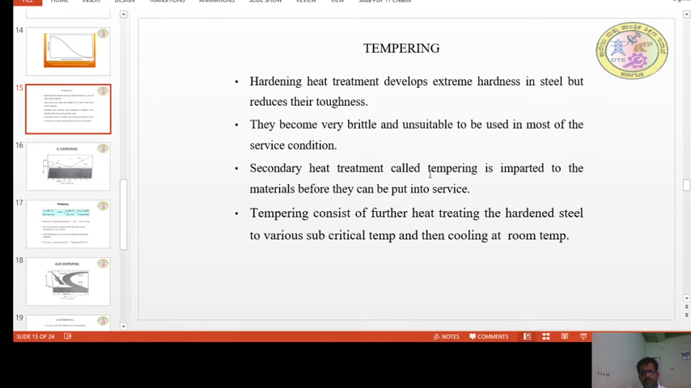A secondary heat treatment called tempering is imparted to the material before it can be put into service. Tempering consists of further heat treating the hardened steel to various subcritical temperatures and then cooling to room temperature. So this is a subsequent heat treatment process followed by hardening. As per this statement, it is very clear that highly hardened materials cannot be used directly, and tempering is a must to increase the safety of the component or the material.